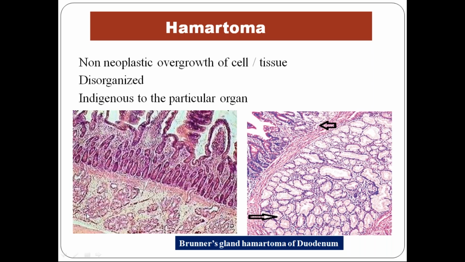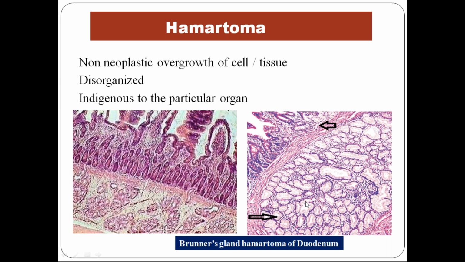You can see this nice organized fashion, and here it is disorganized, and there is an overgrowth. So that doesn't mean that it's neoplastic. It's non-neoplastic only. It's normal tissue, but it is growing more, and indigenous, belonging to that organ only. So for that, the term hamartoma is given. So what do you call this condition? Brunner's gland hamartoma of the duodenum.